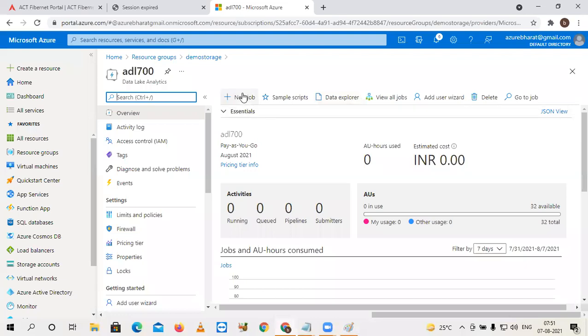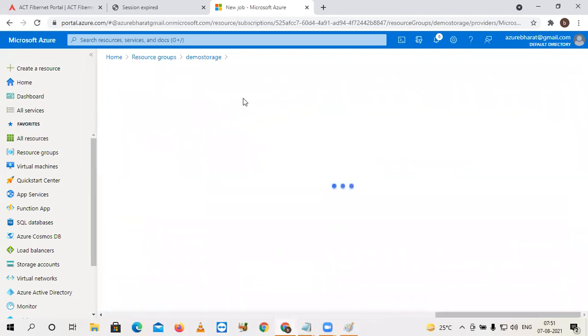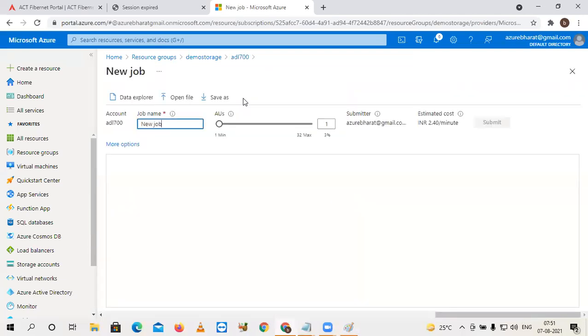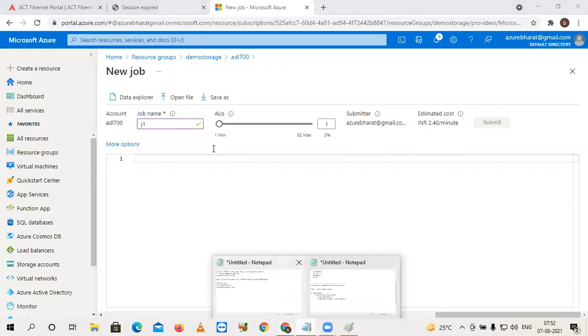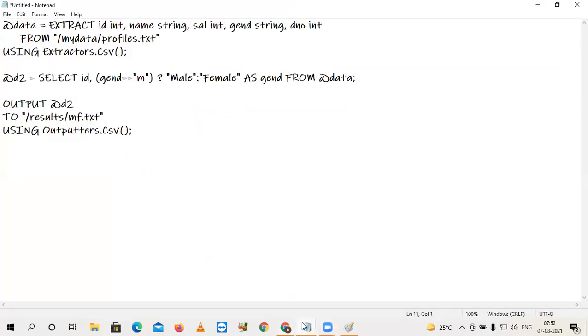Okay, for now, I'm going to create my first job. I click on new job. Give any job name, let's say J1. And here in this script area, you can type your script. For now, I will write a sample script here.